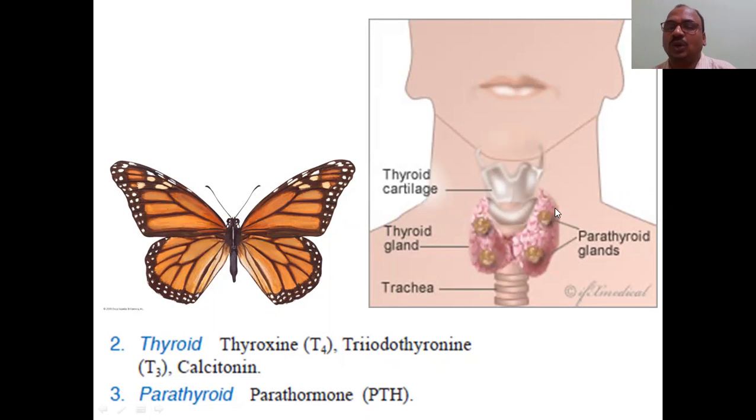On each lobe, right lobe and left lobe, some nodes are there. These are called the parathyroid glands. They secrete the parathormone. Why did this para name come here? Paragraph, parallel, like that. See here, 1, 2, 3, 4 are there parallel to each other. That's why it is called para, parallel. On the thyroid gland it is present. That's why it is called the parathyroid gland.